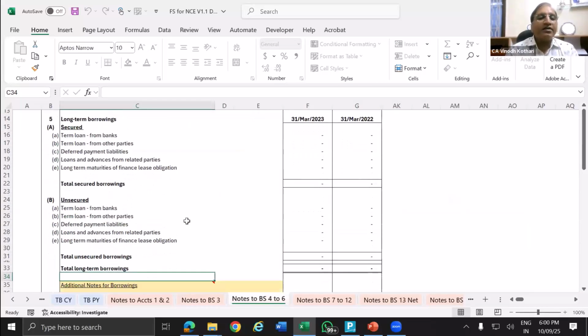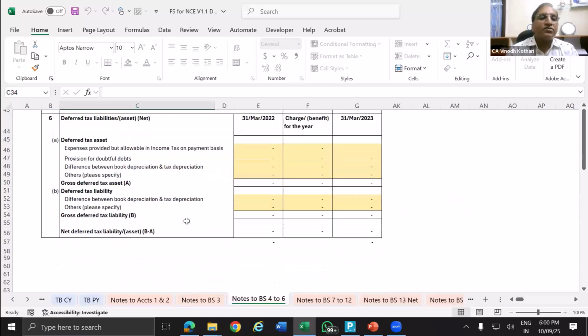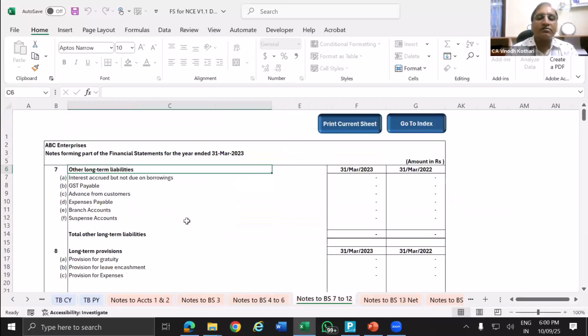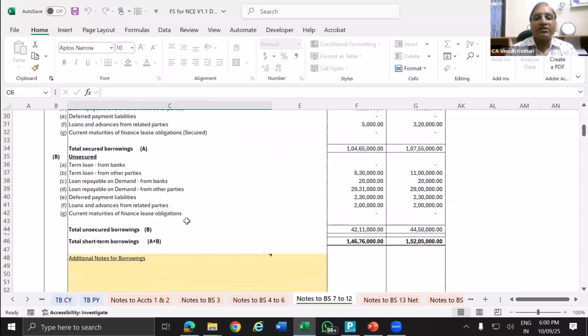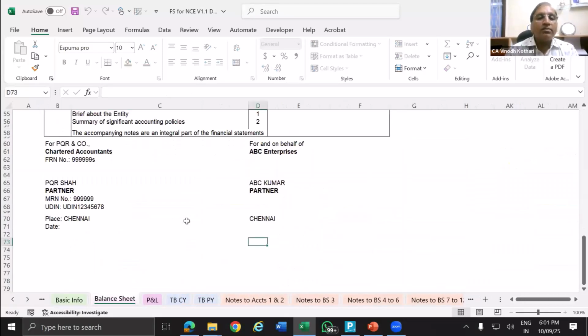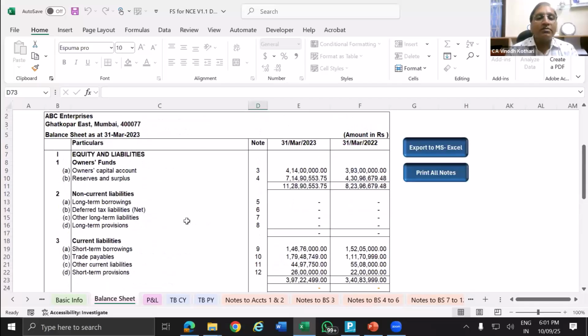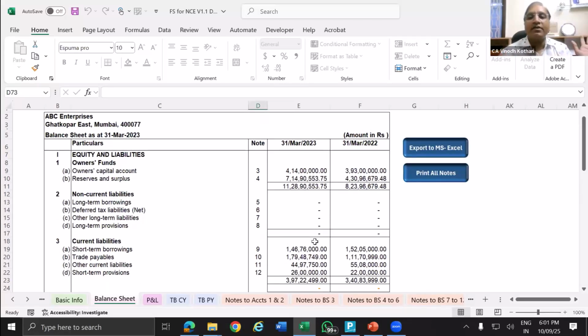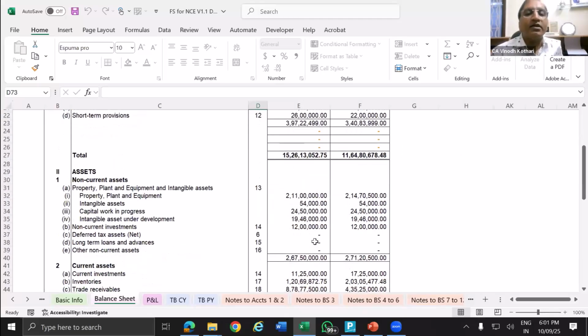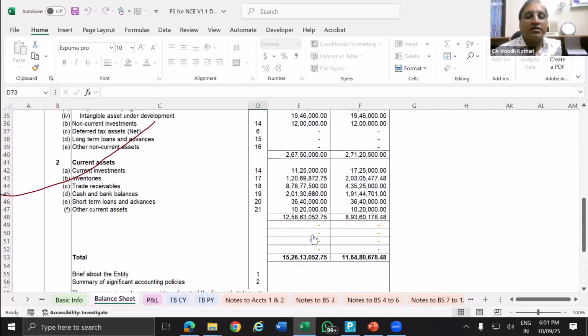And then this is the final balance sheet. So I have not filled fully, but only done the classification work. So this full classification, once it's complete, you go and see the balance sheet. You see the balance sheet, nothing is in yellow. That means what? All the mapping of the trial balance basic level is done. Reporting is not complete, but basic level trial balance mapping is done. So here nothing is in yellow.